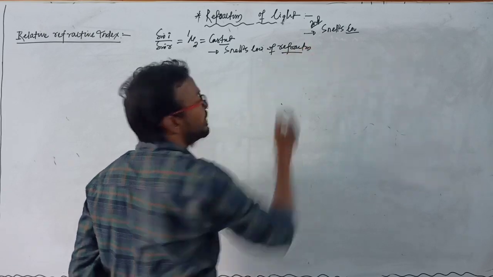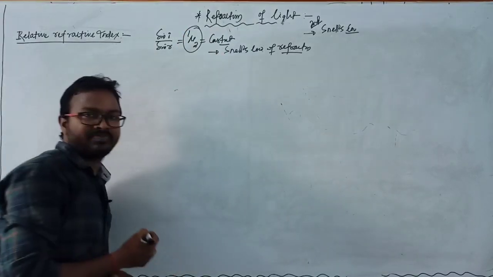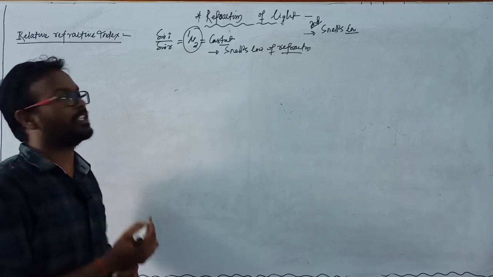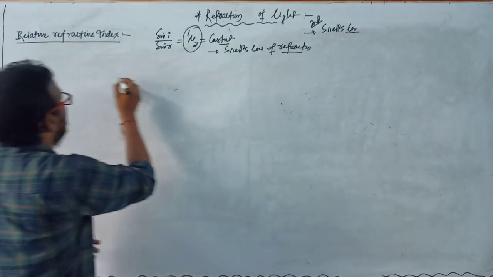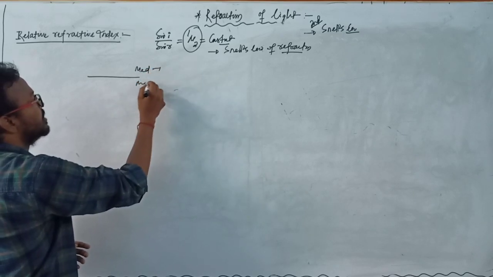So here we will discuss what the relative refractive index is. This is the relative refractive index of the second medium. Suppose there are two media: this is medium number 1, and this is medium number 2.